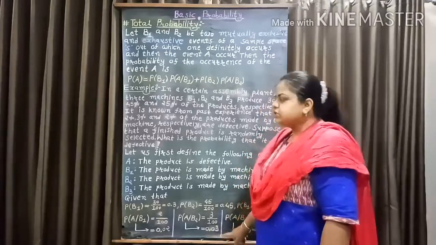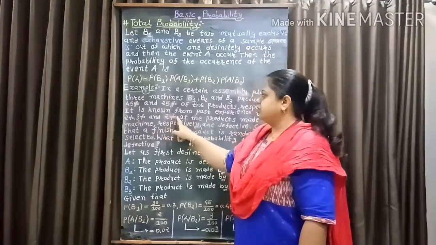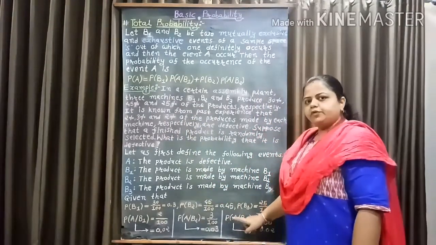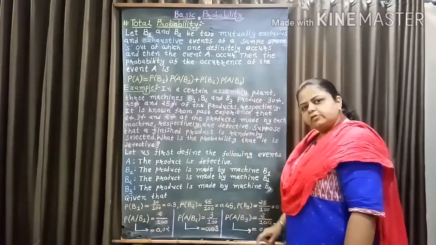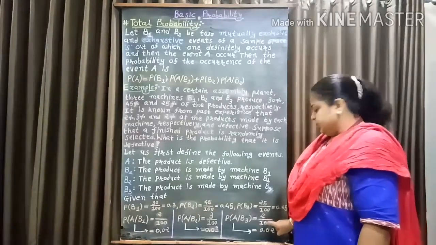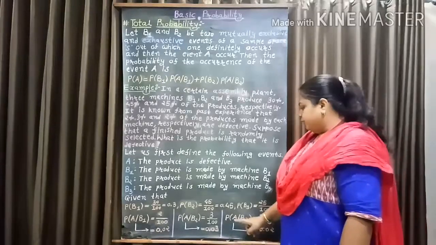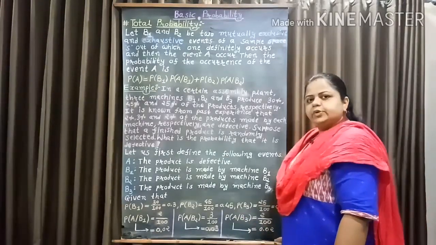Also we are given for B3, 2% defective. So, probability of A given B3 equal to 2%, which is equal to 2 over 100, which is equal to 0.02.